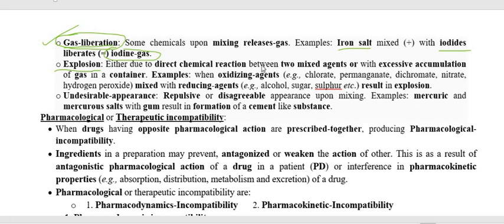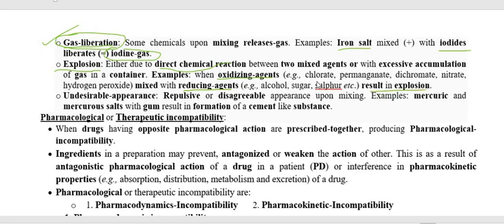Now next is explosion. This is also under chemical incompatibility. When we mix two or more drugs, chemicals, or substances together, then as a result of the chemical reaction, they form an explosion, they cause an explosion. So therefore it is called chemical incompatibility and produces an explosion.